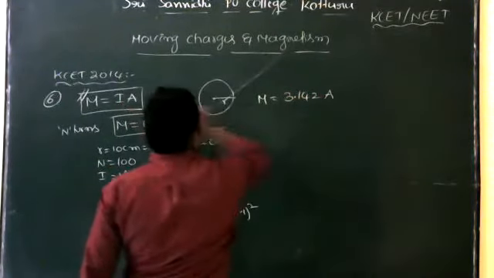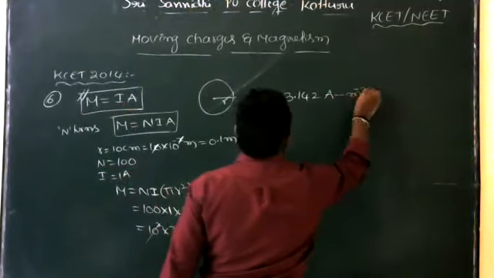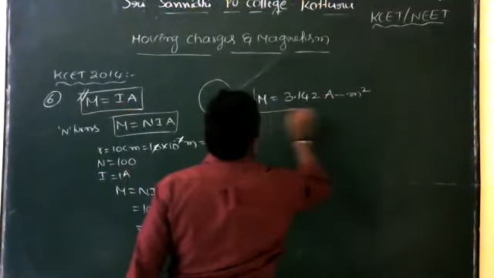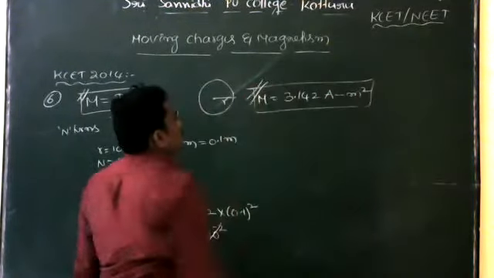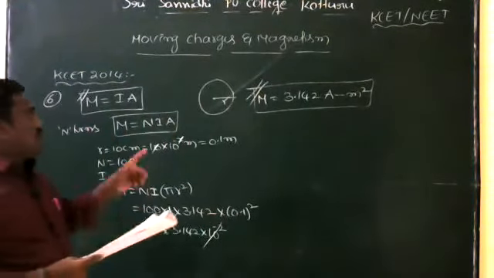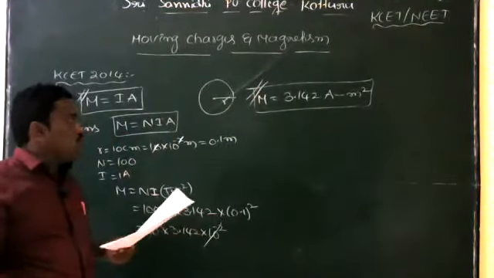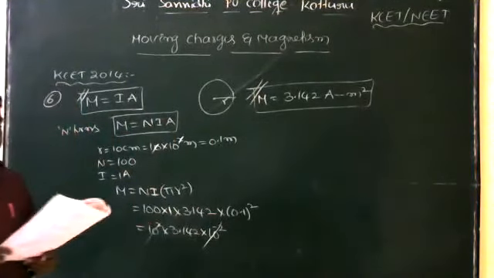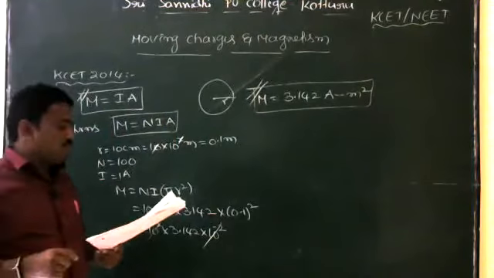So current measured in ampere. So area measured in meter square. So ampere meter square. So this is the unit of the magnetic moment. So what is the final answer? 3.142 ampere meter square. Okay, once observe the options.